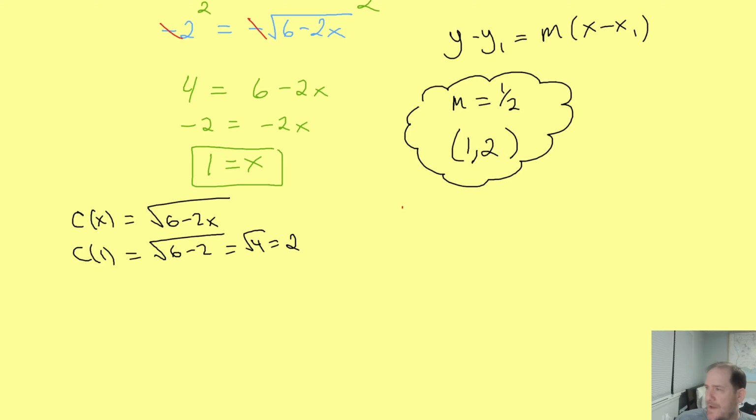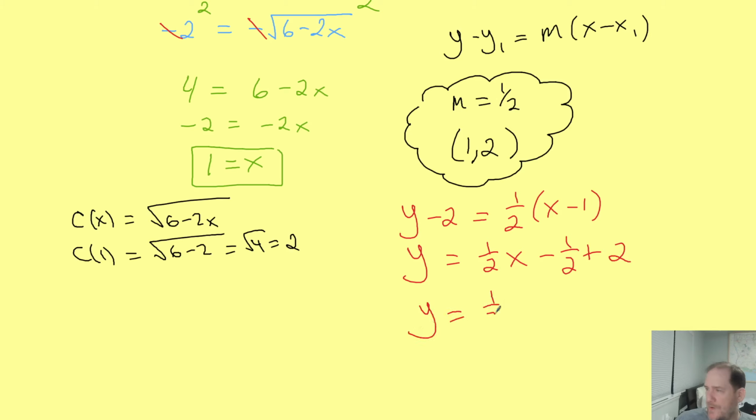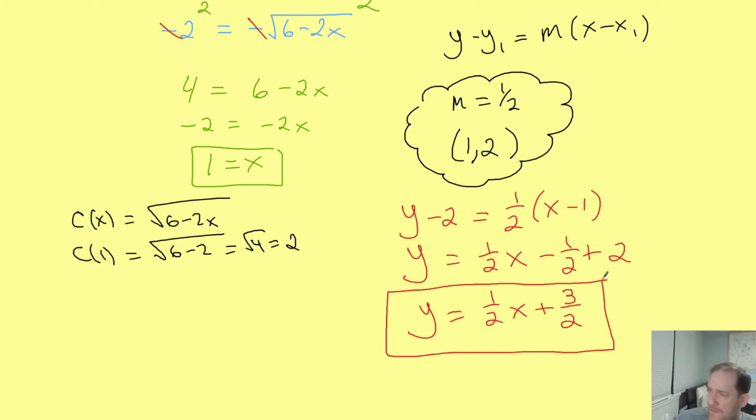So you should be looking at y minus 2 equals 1/2 times x minus 1, which is y equals 1/2 x minus 1/2 plus an extra 2, which means y equals 1/2 x plus 1 and 1/2, aka 3/2. That's the final answer. We finally did it. We got to the equation of our tangent line.